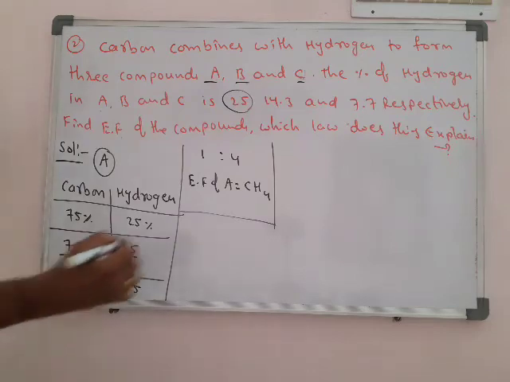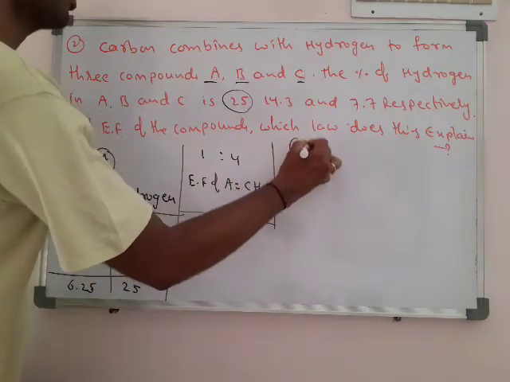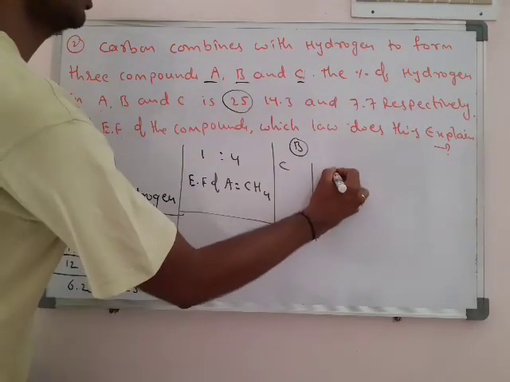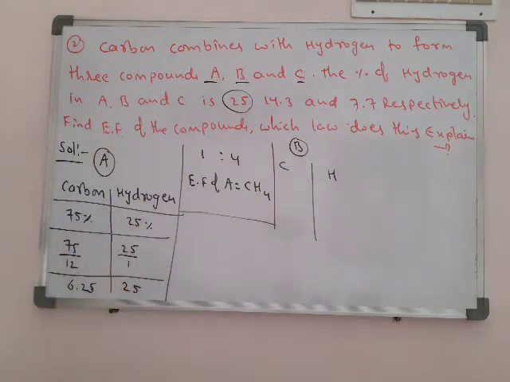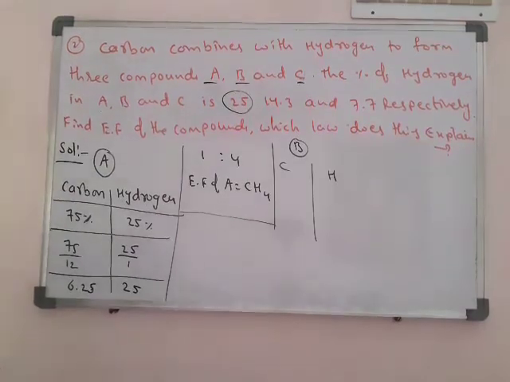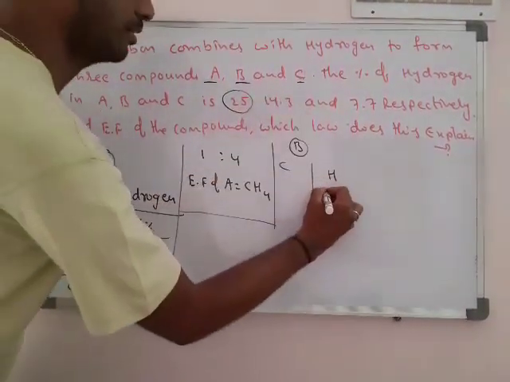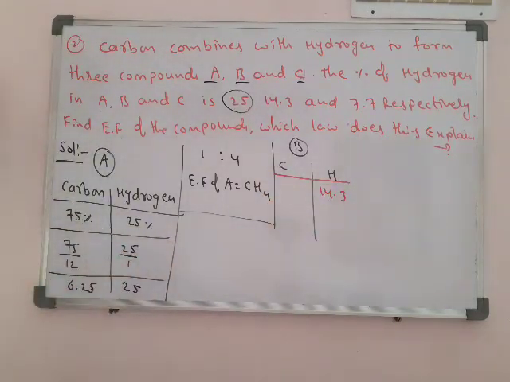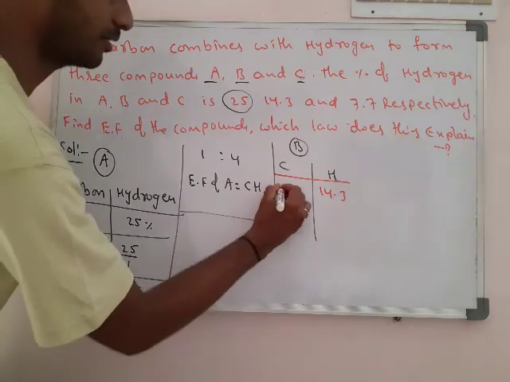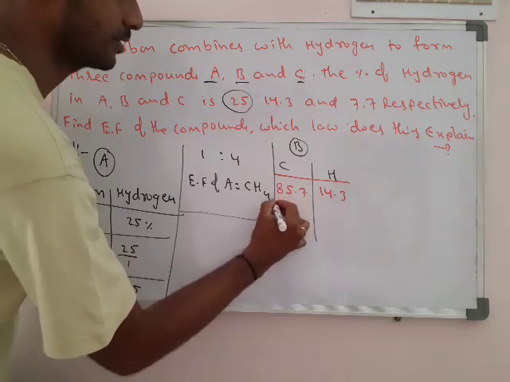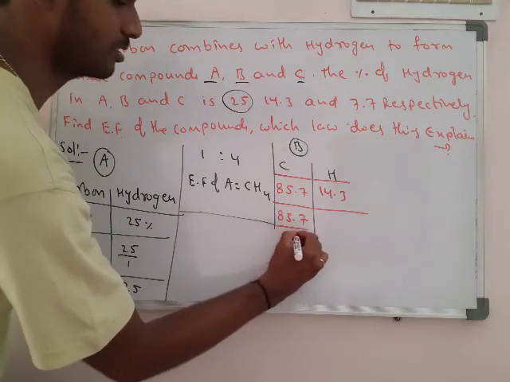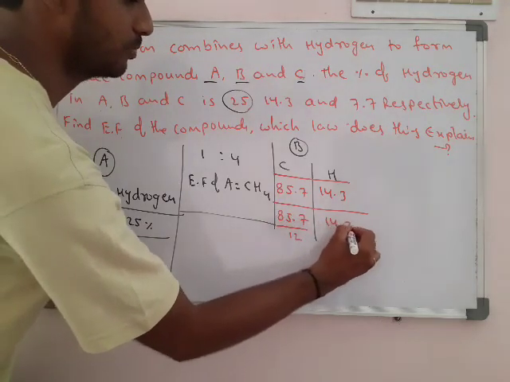Now let's find out compound B. For compound B we do the same. Carbon, hydrogen. What is the percentage of hydrogen in B? In B it is given as 14.3. So 14.3, and total 100 minus that, we get 85.7. Next we divide them by their atomic weights: 85.7 by 12, 14.3 by 1.